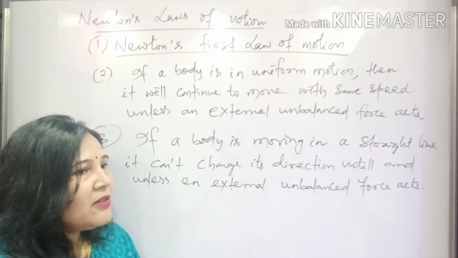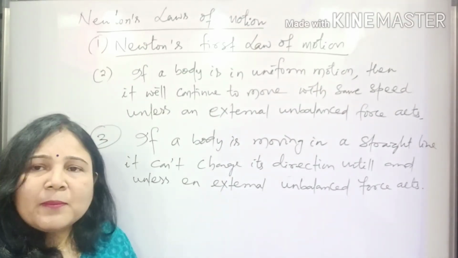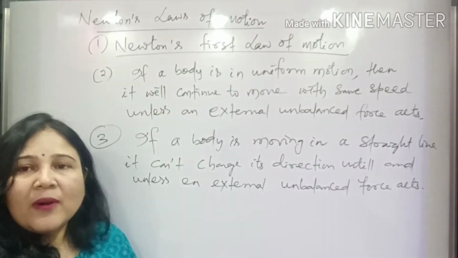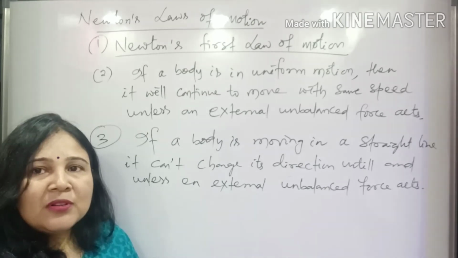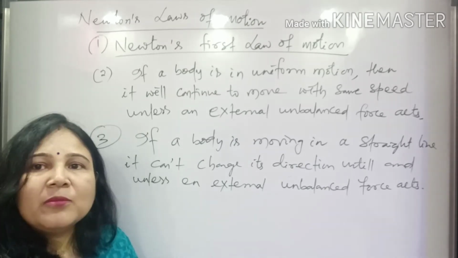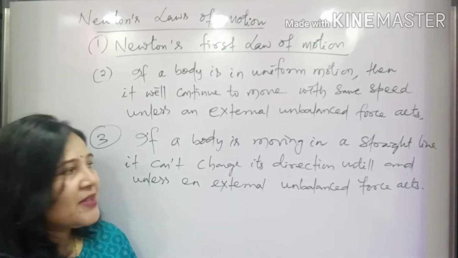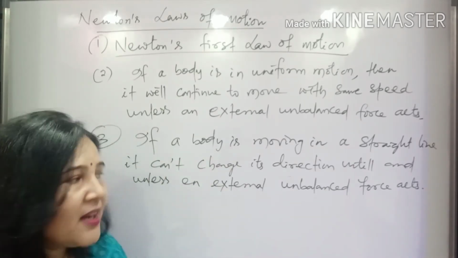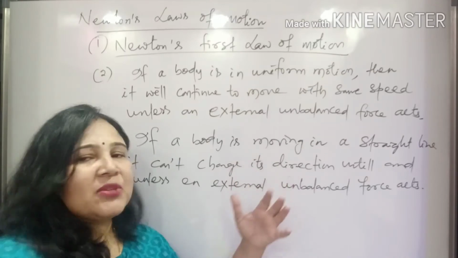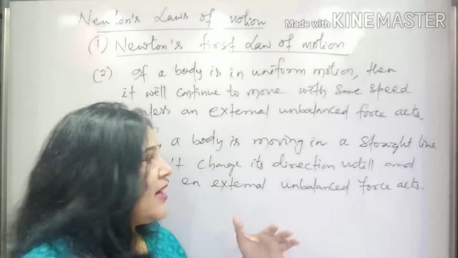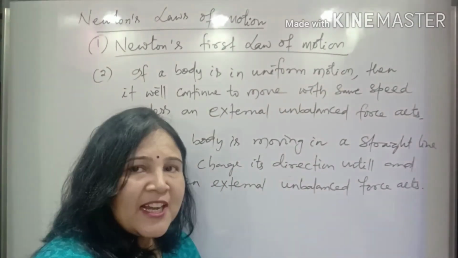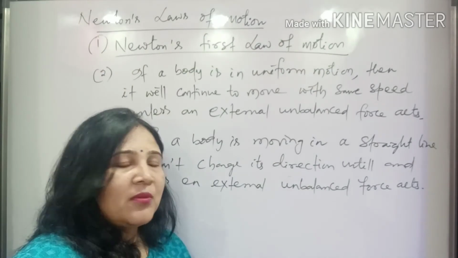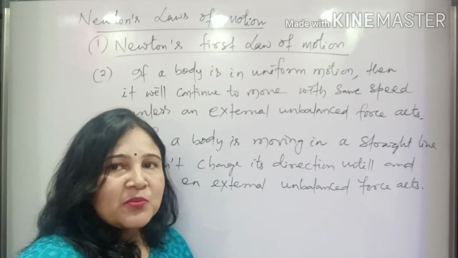So while turning, you are applying an external force on the handle. If you do not, you won't be able to take the turn. So the same thing: if a body is moving in a straight line, it will continue to move in the same straight line, or it cannot change its direction, until and unless an external unbalanced force is acting.